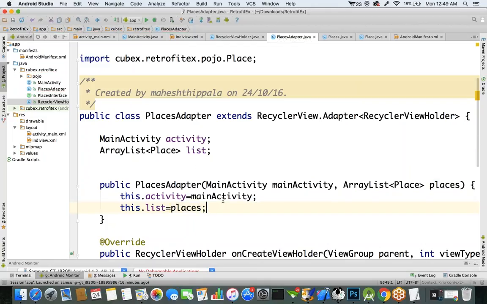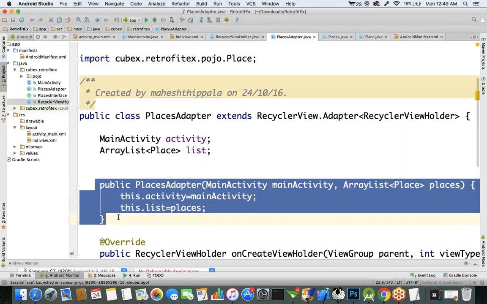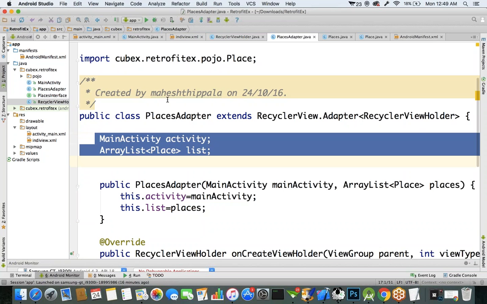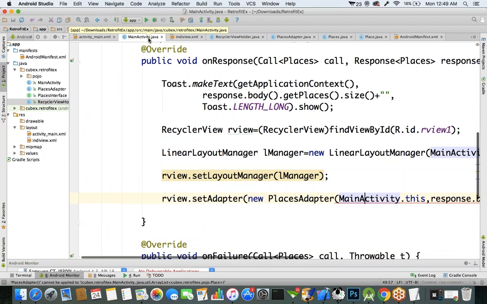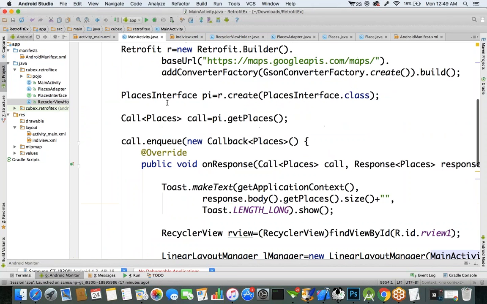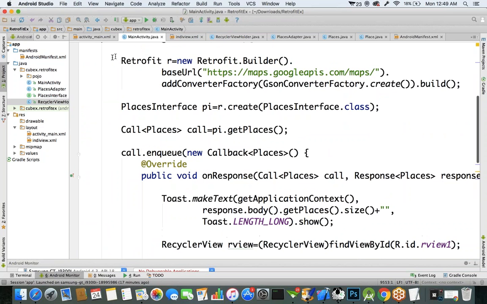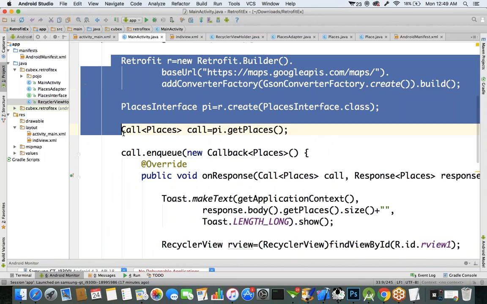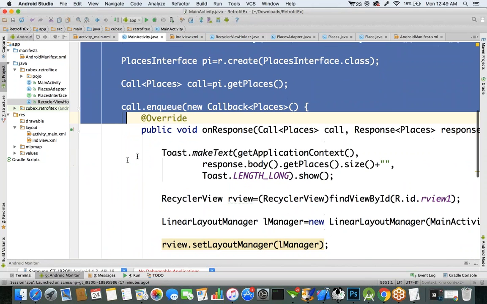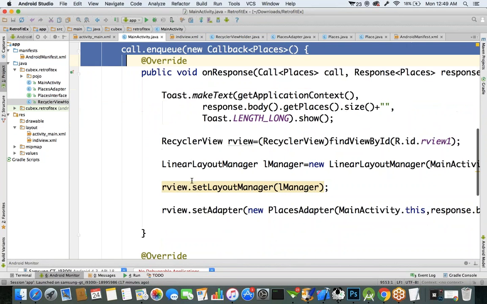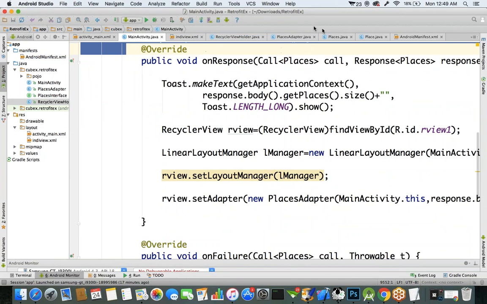So we created a constructor. This constructor takes the activity object and the data. The scope of these variables is within this block, that's why we assign the local variable to a global variable. Frankly, retrofit is already completed. Here was only the retrofit logic: create the object for retrofit and call the enqueue method, it hits the URL and gets the response. Now we are writing all this logic for presenting the data on the UI component.